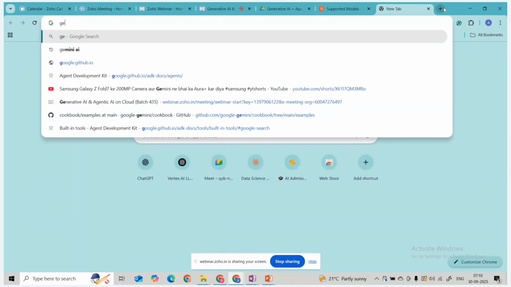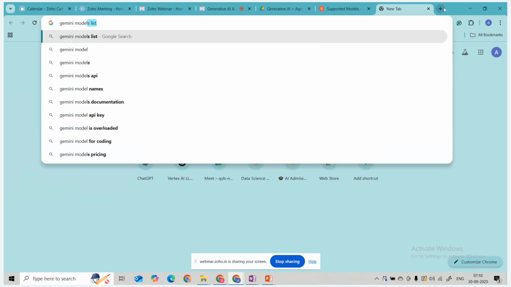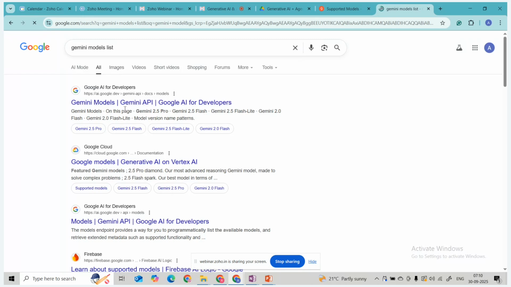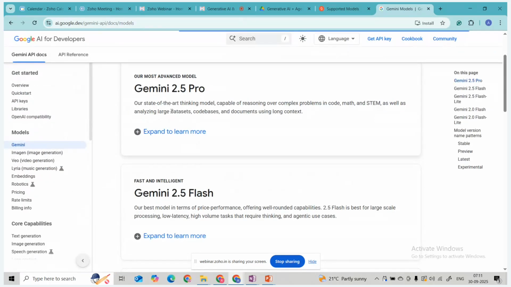Let me show the Gemini model. You can see here Gemini 2.0, this is an advanced model. It is a state of the art thinking model capable of reasoning over complex problems in code and math, as well as analyzing large data sets and code-based documents using long context.